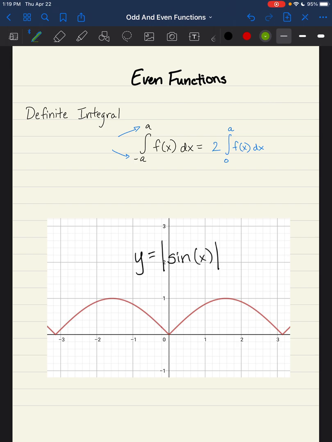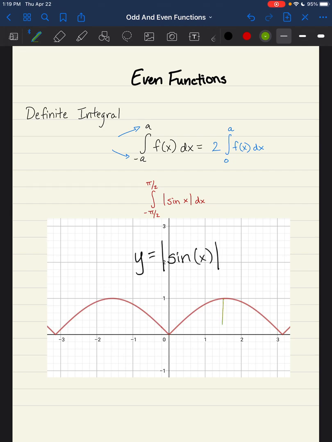So for instance, if I were to look at this absolute value of sine x, the integral that I could calculate, again, I'll just do a nice easy one. So we'll do from -pi/2 to +pi/2 of that absolute value of sine x dx. What I can do is I can split that up, and I can do the first one.